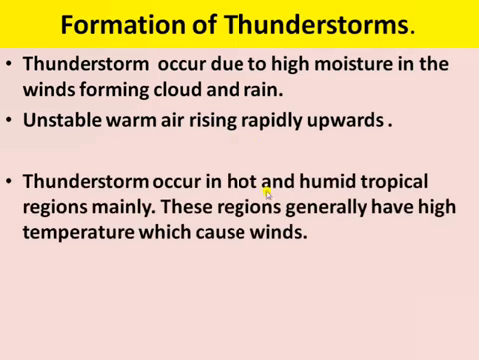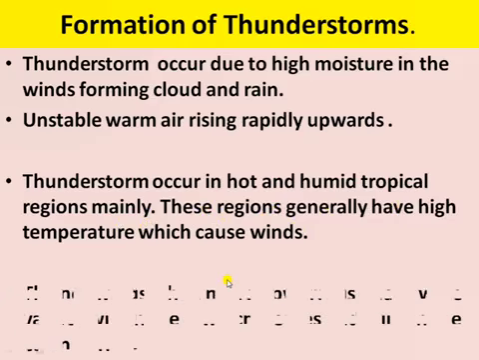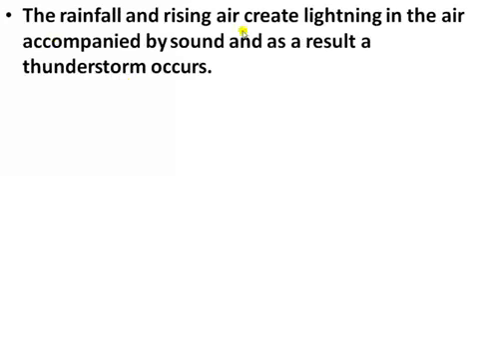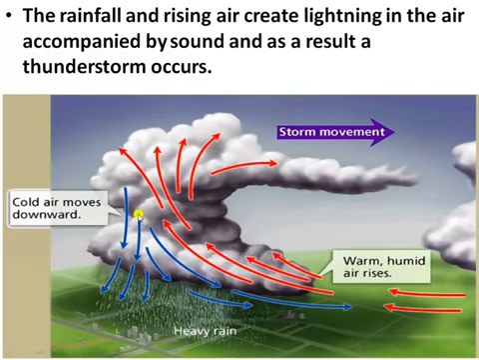Next, thunderstorms occur in hot and humid tropical regions. These regions generally have high temperatures which cause winds. Then the hot winds, when they move upward, also have water vapor within them, which freezes and falls on the earth as rain or hail. Next, the rainfall and rising air create lightning in the air accompanied by sound, and as a result a thunderstorm occurs.